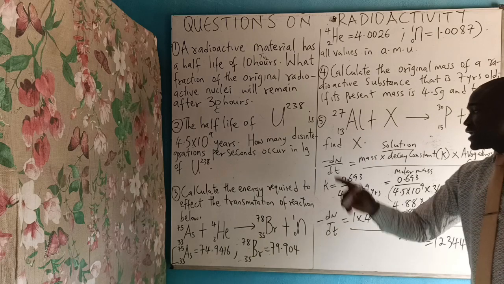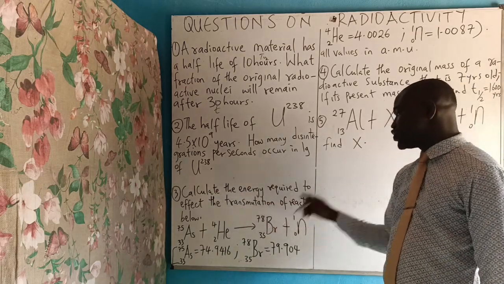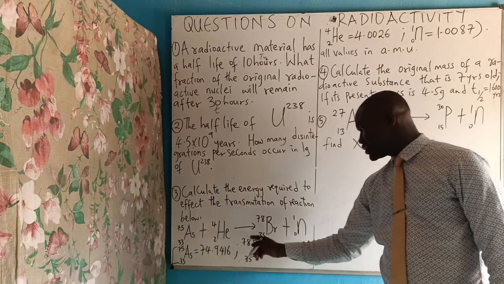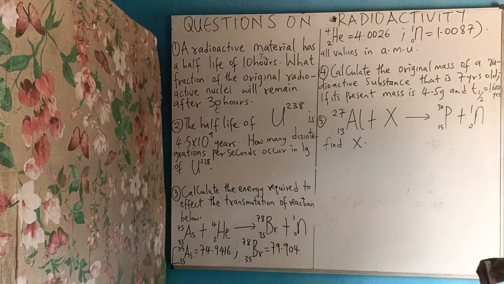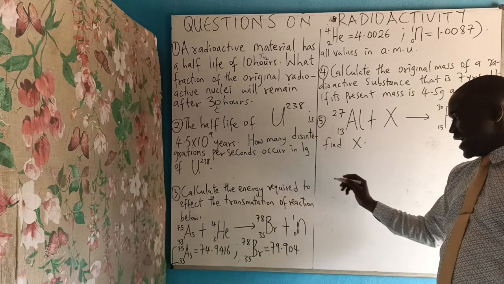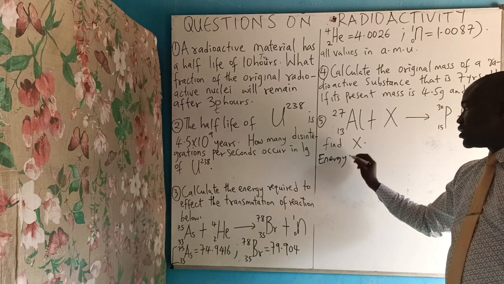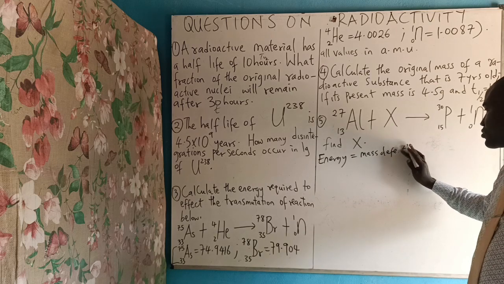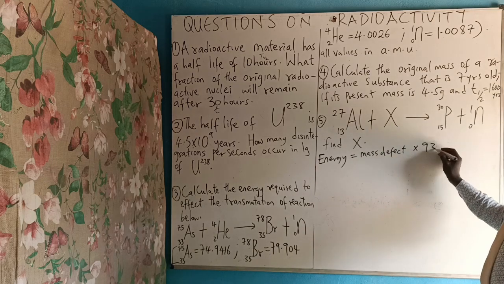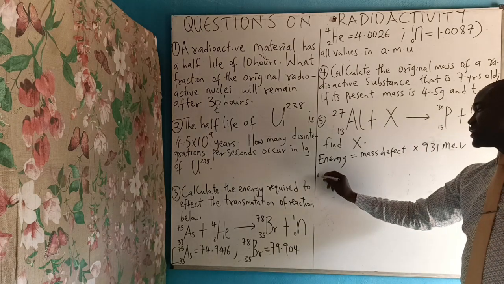Okay? So that is about question number 2. Question 3: calculate the energy required to effect the transmutation of the reaction below. This plus this to give you this. And these are the parameters given to us, all values in AMU, that is atomic mass unit. To get that energy, we must first say that energy required is equal to mass defect times 931 MeV.